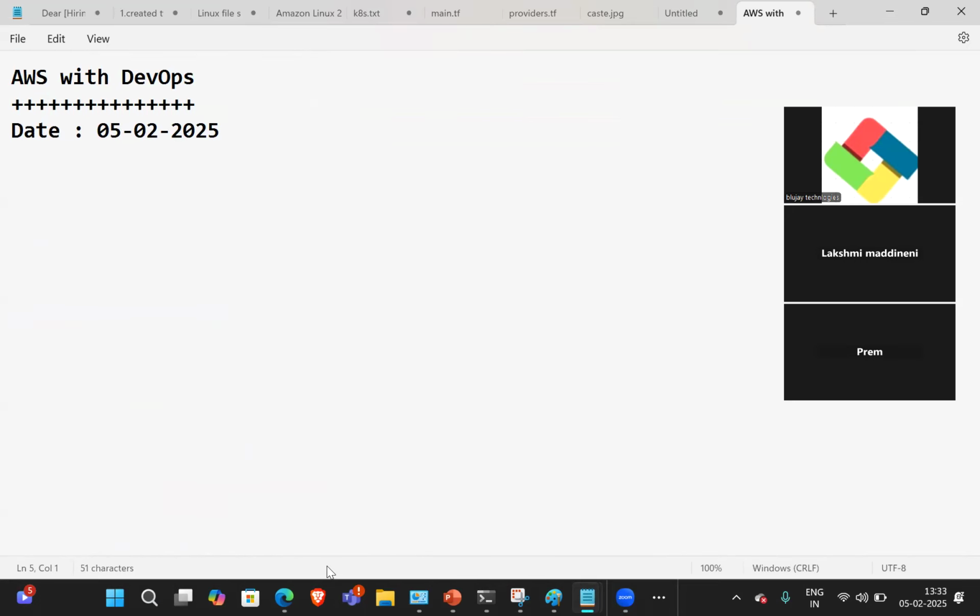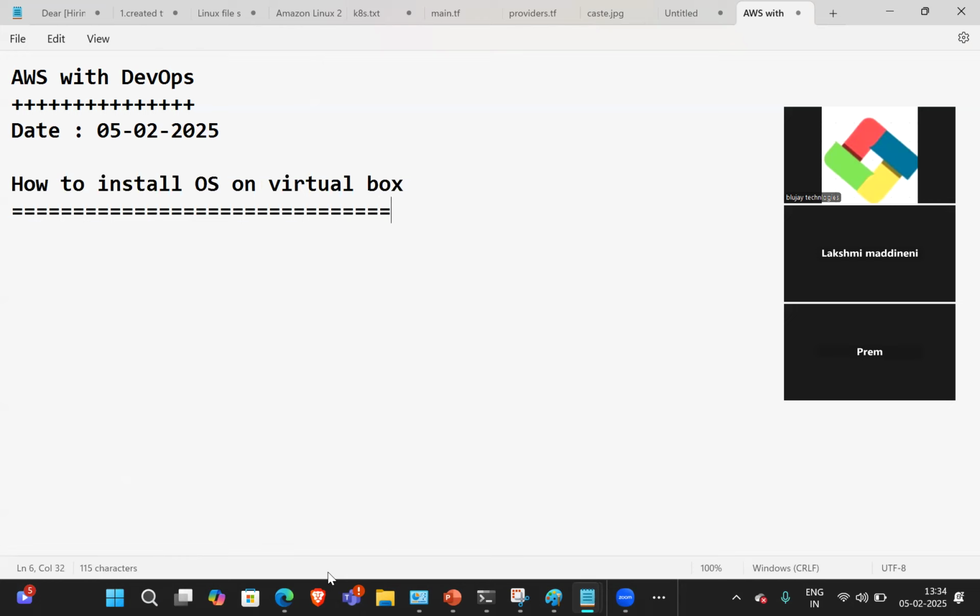So what we discussed in yesterday's class was the Linux file system hierarchy. Today we'll discuss how to install an OS on VirtualBox. So what is VirtualBox? We'll tell. Okay. So how to install the OS on VirtualBox, right? First, what do we need?